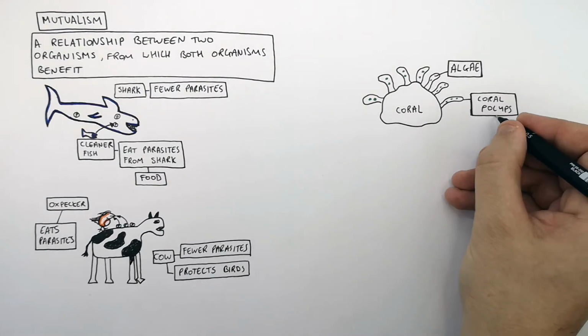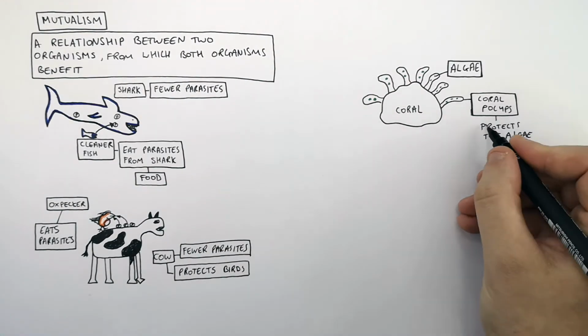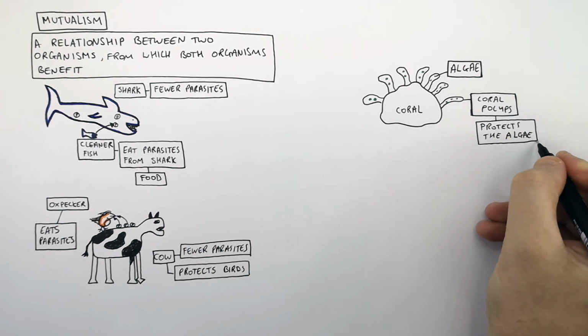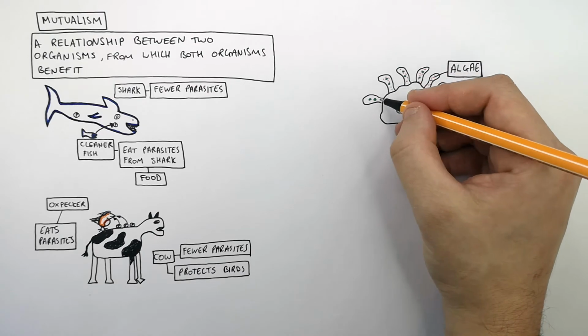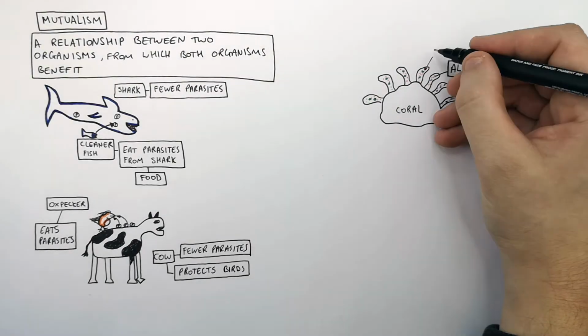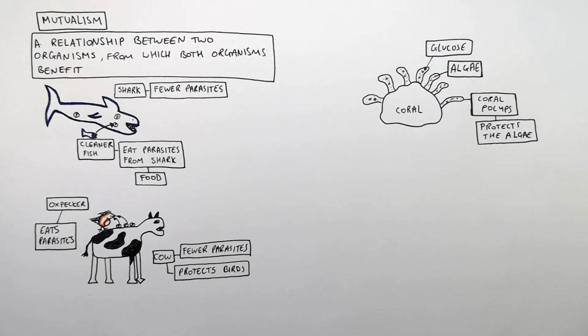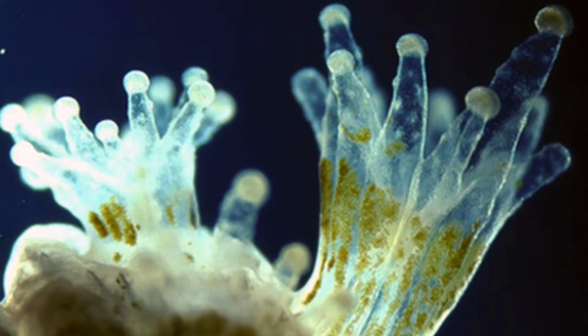The coral polyps protect the algae because they live inside the coral polyps. And during photosynthesis, the algae are going to produce glucose. So the glucose can then be used by the coral polyps for respiration. So this is a mutualistic relationship whereby both organisms benefit because the algae provide glucose from photosynthesis and the coral polyps offer protection to the algae.